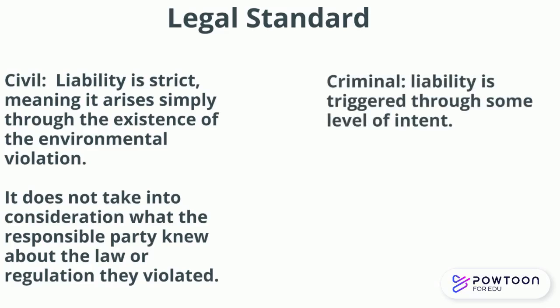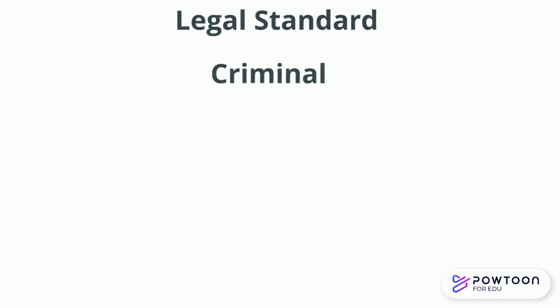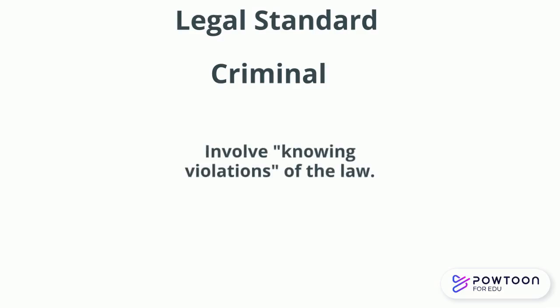Environmental criminal liability is triggered through some level of intent. As a result of this distinction, most of the environmental criminal enforcement that EPA investigates involve knowing violations of the law. These are classified as felonies in all the federal environmental statutes, except for the toxic substances and pesticide statutes.